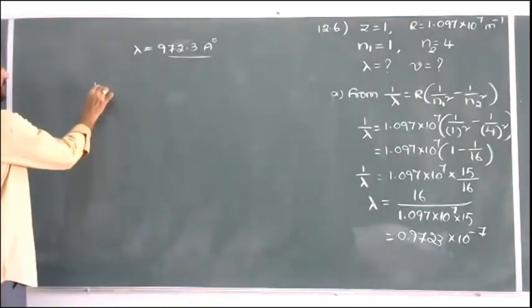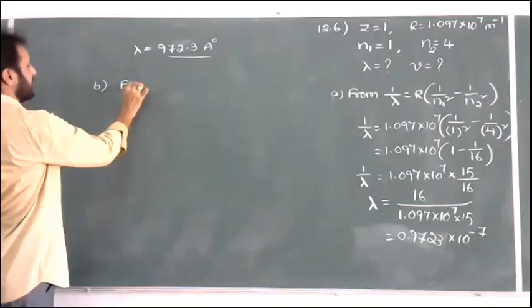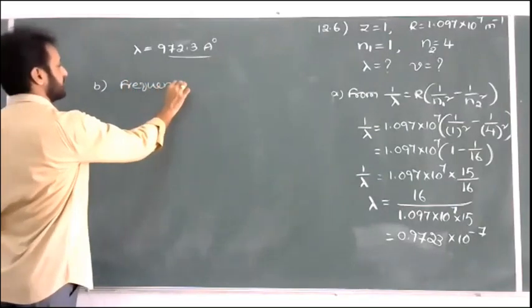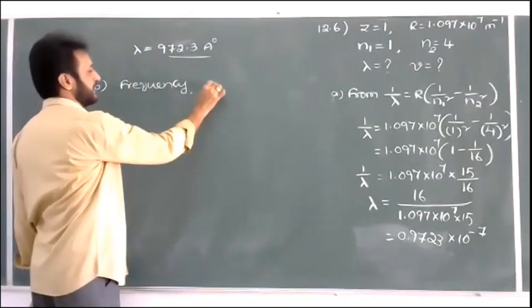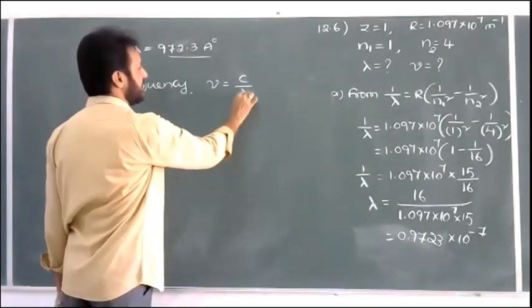And one more, last 1 minute only. They asked the frequency. Frequency of the spectral line nu is equal to C by lambda.